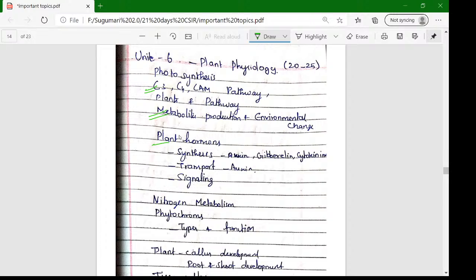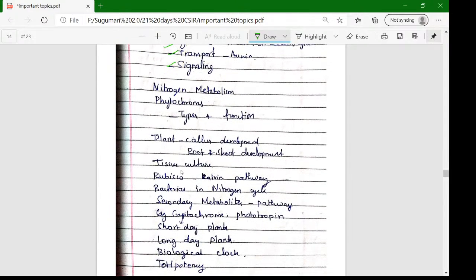And plant hormones are very, very important. Only 5 hormones, and you can achieve nearly 10 marks. If you are well versed in these 5 hormones, you can nearly achieve 10 marks easily. You should know how each is synthesized, how it is transported, and how it is involved in signaling. Nitrogen metabolism is also very, very important.